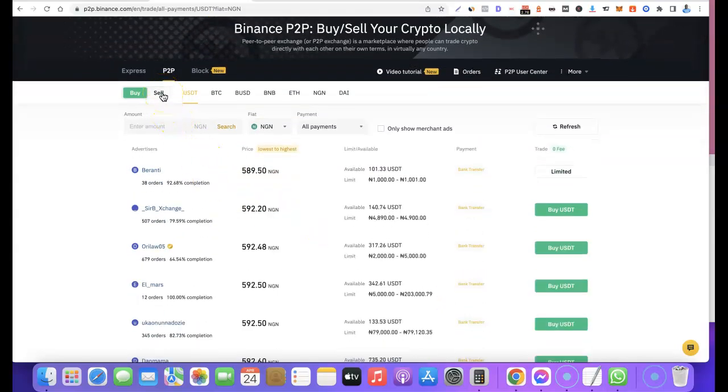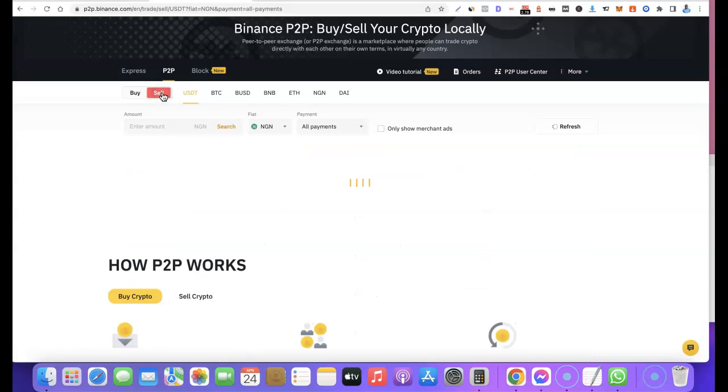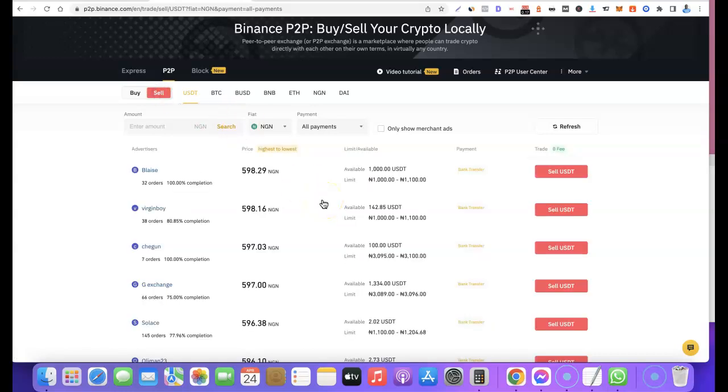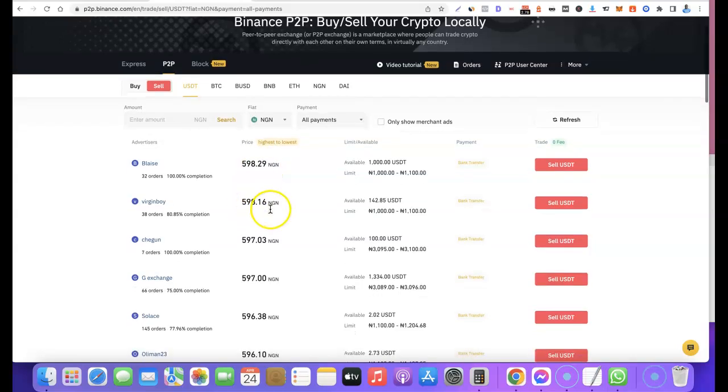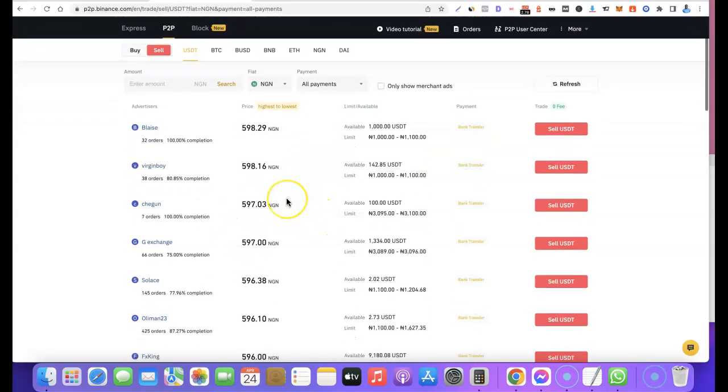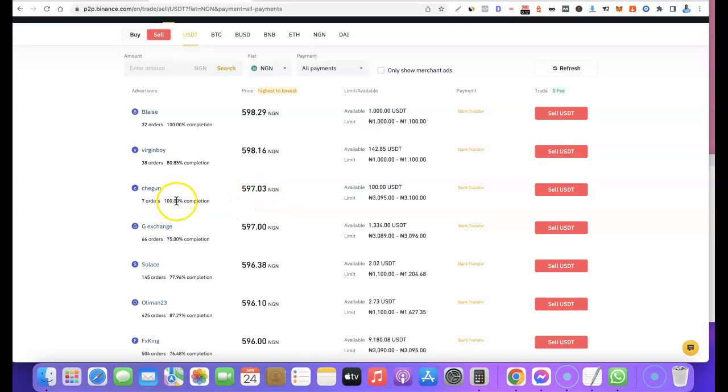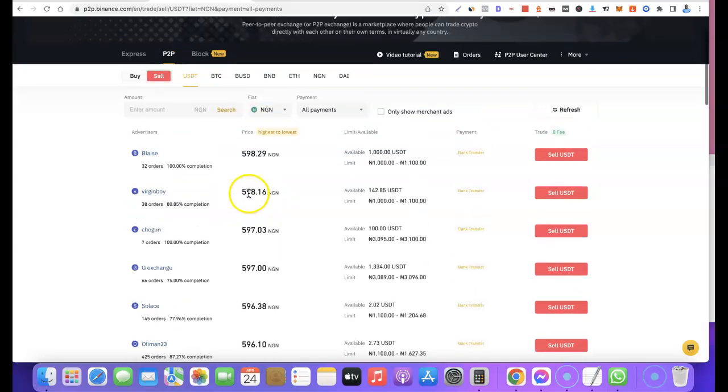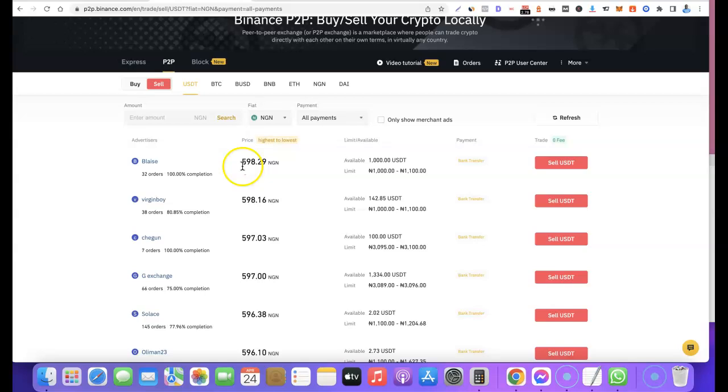Let's assume we've bought it. I'm going to click on sell here and see how much we are going to be selling it for. So we have 598, 598, 597. This one is 100%, so this is safe to buy. This person is willing to buy our USDT at 598 naira.